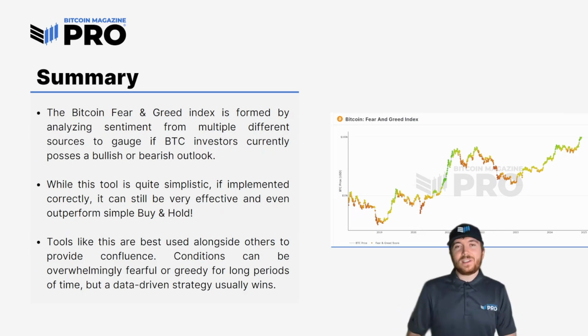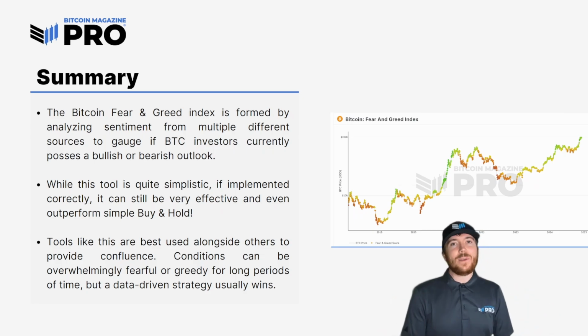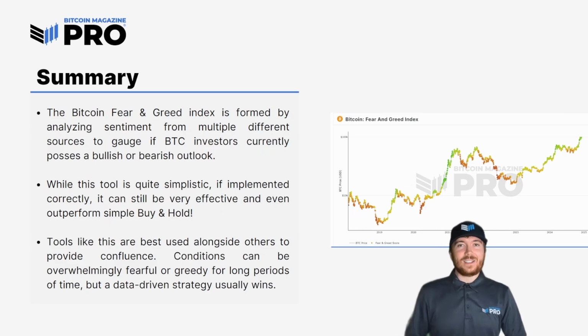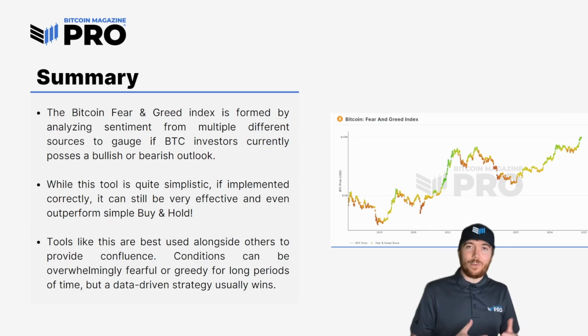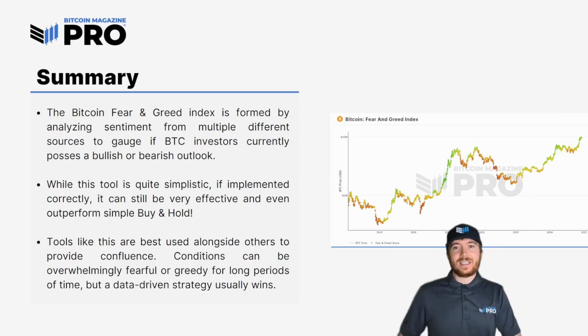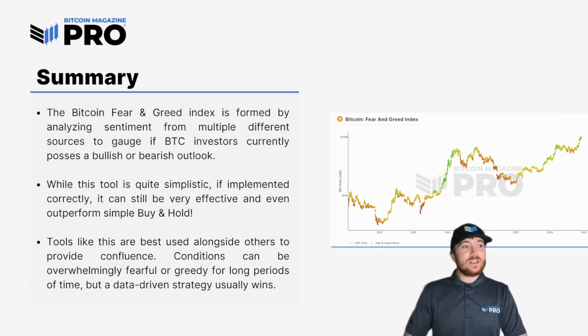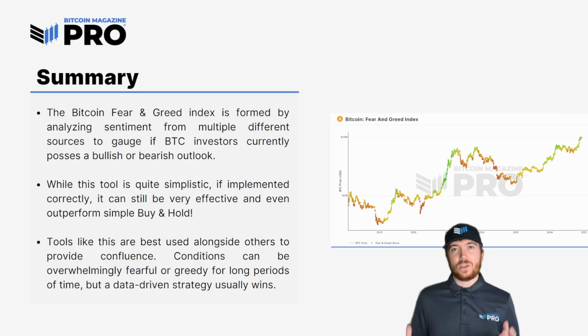But we do have to acknowledge, though, that on its own it can be used and conditions can be overwhelmingly fearful or greedy for incredibly long periods of time. If you were to just buy 100% as soon as we were beneath 20 and sell 100% as soon as we were above 80, it wasn't profitable at all. You really need to factor in that this is scaling in and scaling out, which, like I said, alongside other metrics, scaling in and scaling out of your positions is ultimately the best way to outperform just simple buy and hold. But this definitely should be a metric that you do consider as part of your analysis.